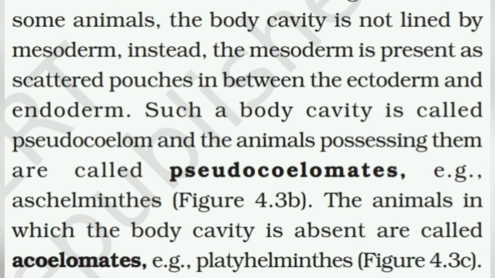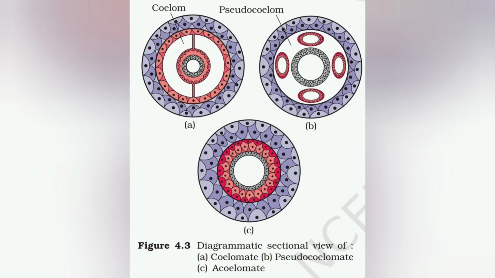In some animals, the body cavity is not lined by mesoderm. Instead, the mesoderm is present as scattered pouches in between ectoderm and endoderm. Such a body cavity is known as pseudocoelom. The animals possessing them are pseudocoelomates. Example: Aschelminthes. The animals in which the body cavity is absent are called acoelomates. Example: Platyhelminthes.